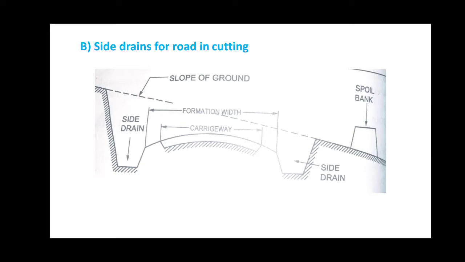so that it will avoid the entry of the water onto the pavement surface, and sufficient slope should be provided to this side drain so that the water from this sloping terrain, which may be in excess, can be effectively drained off.